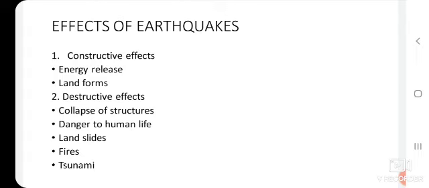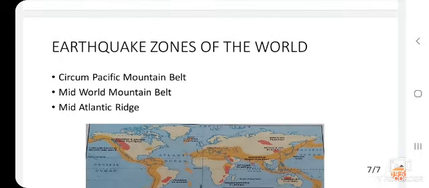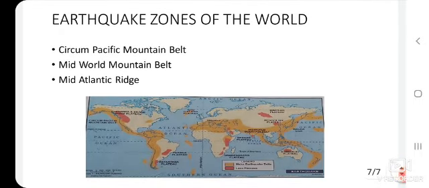Okay, children. Now let us know about the earthquake zones of the world. As you can see in the map, the earthquake zones of the world are the Circum-Pacific Mountain Belt, the Mid-World Mountain Belt and the Mid-Atlantic Ridge.